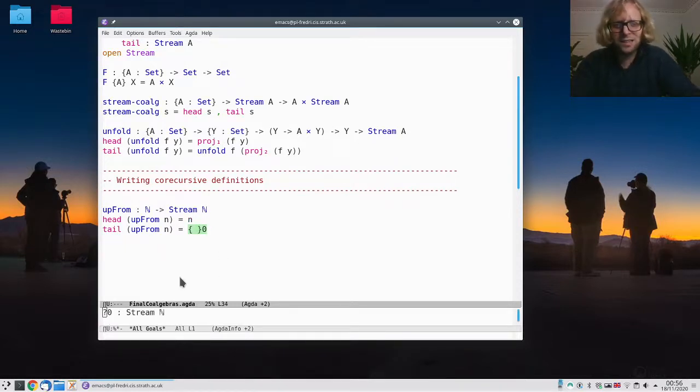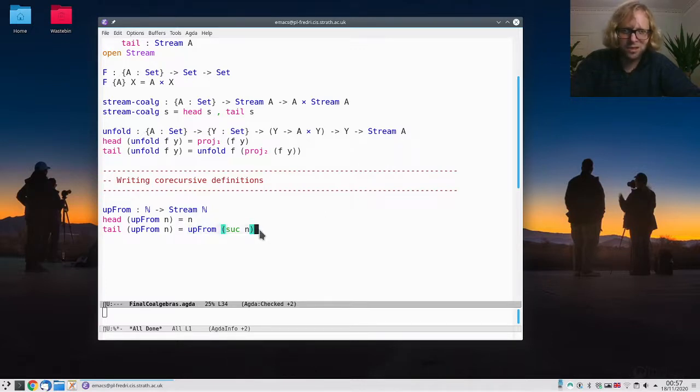And the tail, what should it be? Well, if I started with 17, then I want the next thing to be 18, and that's going to be my next head, right? So if I do up from suc n, that should do the right thing. So here we see that we are really not in Kansas anymore, because we are doing a recursive call on something bigger, right? We're not going down to the base case at 0, where everything will terminate. We are really just counting up.